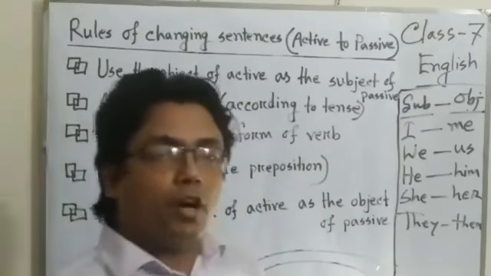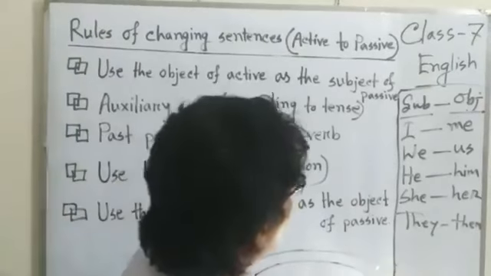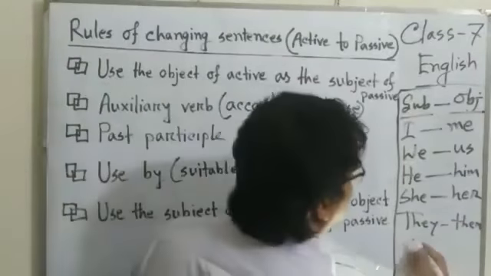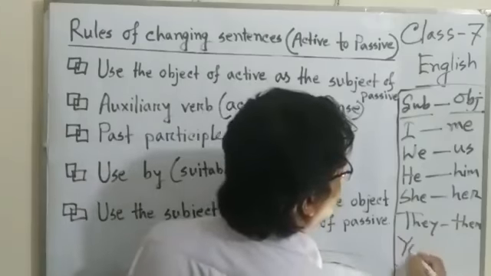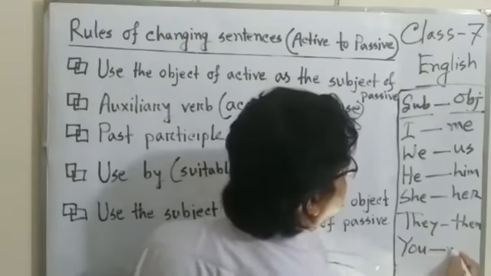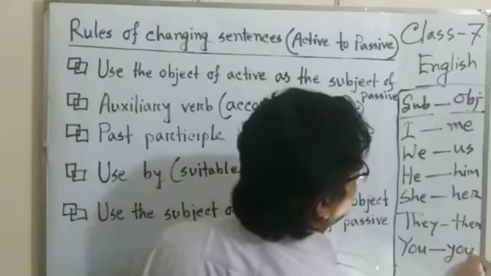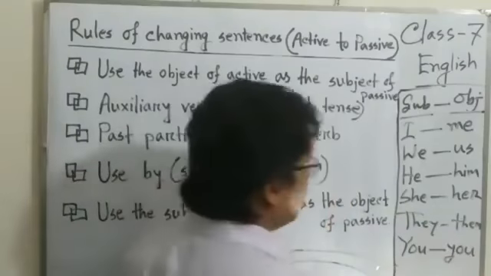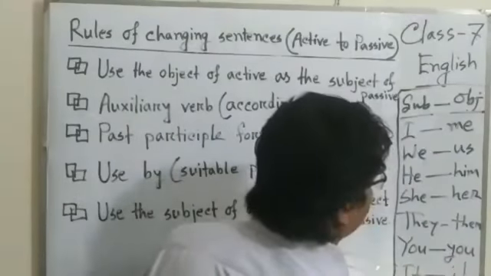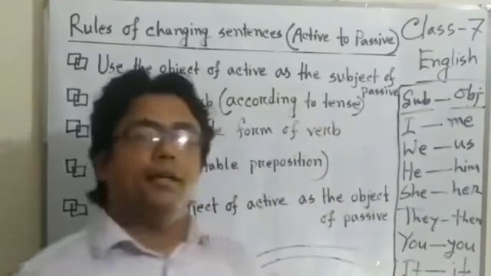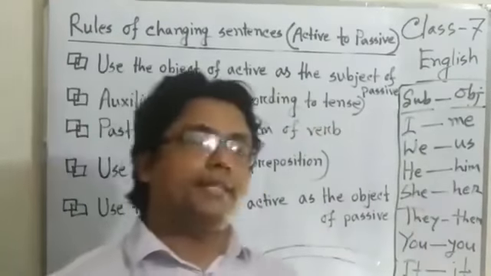But two pronouns remain in their same form. You can't be changed. You in the objective form is you, and it is the same form.